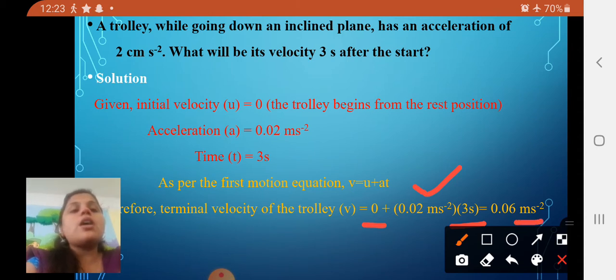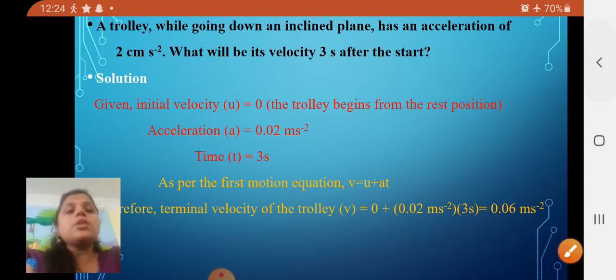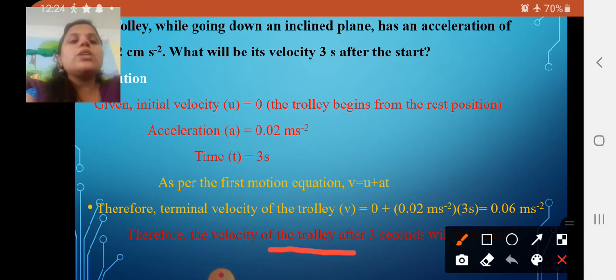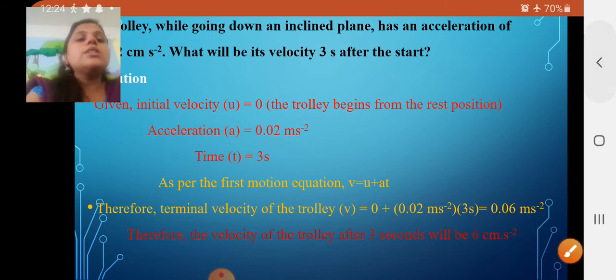So, dear students, after completing your answers, don't forget to write the unit, otherwise it will go wrong, and the examiner will deduct your marks. So, you have to write the unit after completing the answer. Okay. So, here one conclusion is there. What is that conclusion? The velocity of the trolley after 3 seconds will be 0.06 meter per second square.